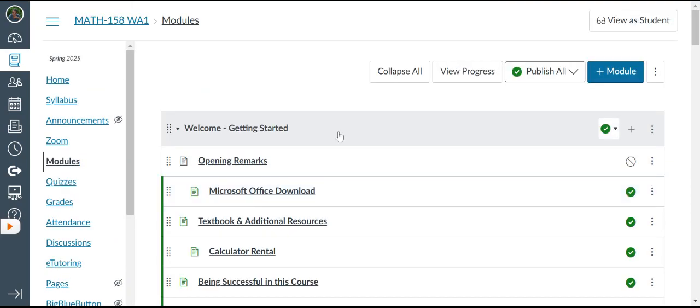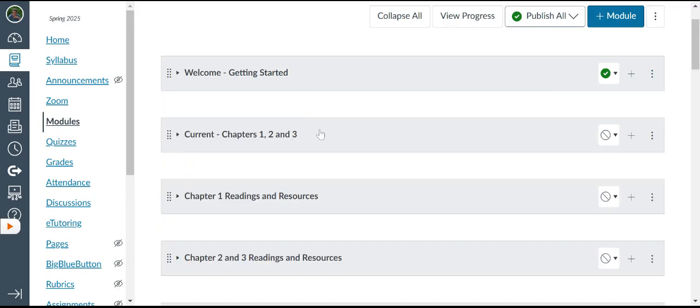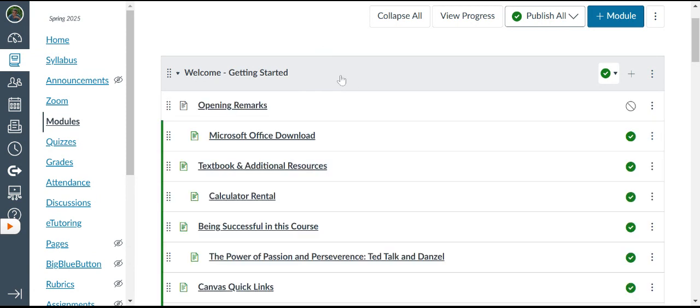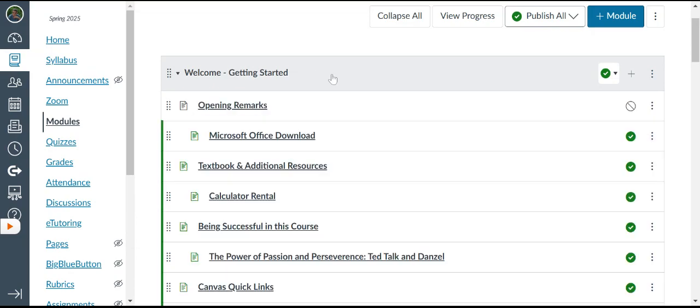The first module here is entitled Welcome Getting Started. People often ask me, when I log in, that's what I see. Now, watch what happens. If I move my mouse around here, you see it goes from a pointer to a hand. All I do is click on it to open that module, click on it again to close it. If you want, you can use this little arrowhead. You don't have to. Left click to open, and left click to close.